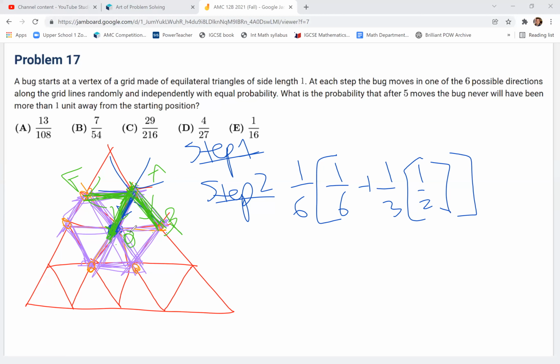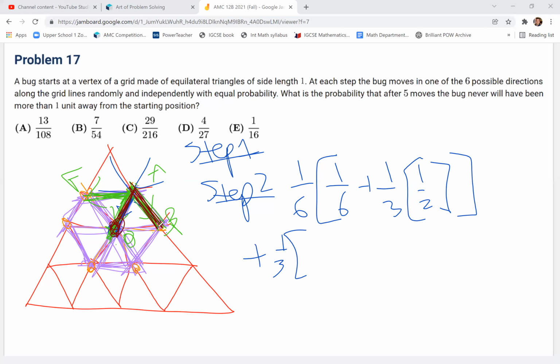right? So now we need to consider, well, what if he did not go back to the center for step 2? So let's say he started from O, so he went from O to A. Let's use a dark red. So he went from O to A, and then he went to B, or B or F. Because remember, 1/3 of the time, instead of going back to the center, he'll go to one of the other 2 vertices of the hexagon. Like he'll go left or right, clockwise or counterclockwise, right?